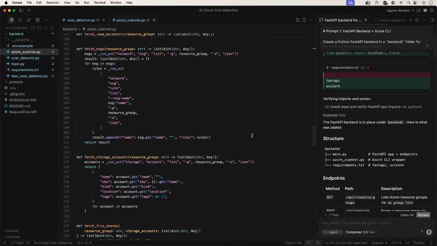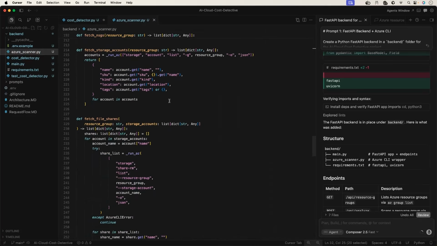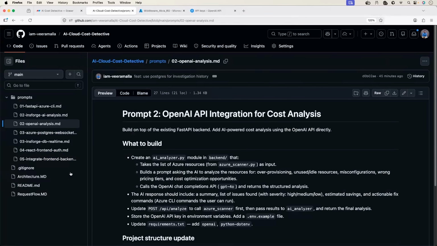What is this doing? This is the file that is connecting to your Azure console using Azure CLI, and it is getting the resources. Basically, this is getting the resources on the Azure cloud platform, and the cost detector is trying to detect some information. But end of the day, this is the complete Python backend, but without AI, analysis is incomplete. Now let's add the analysis part.